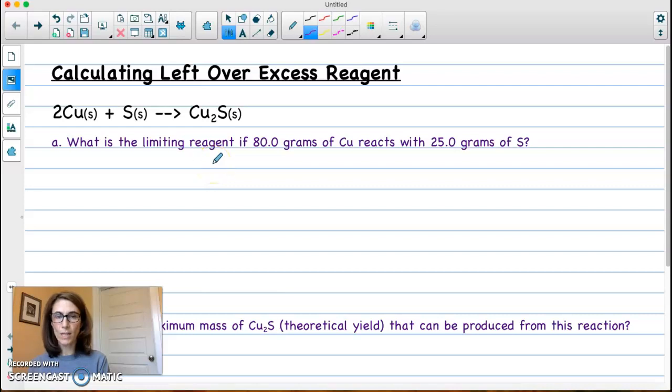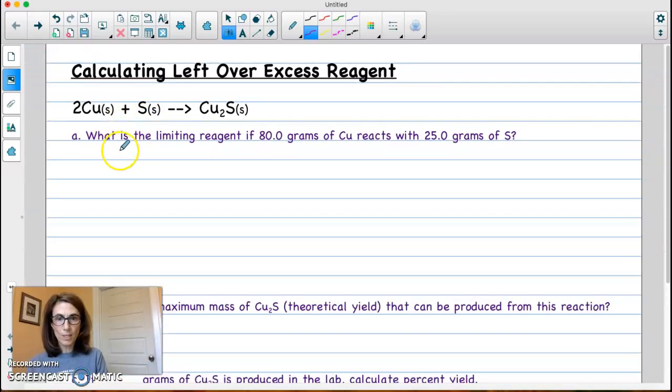What we're going to do is go through what I consider a nice, complete stoichiometry problem. We're going to start with this equation: 2Cu + S yields Cu2S. Part A says, what is the limiting reagent if 80 grams of Cu reacts with 25 grams of S?